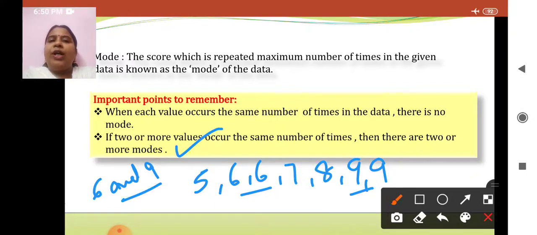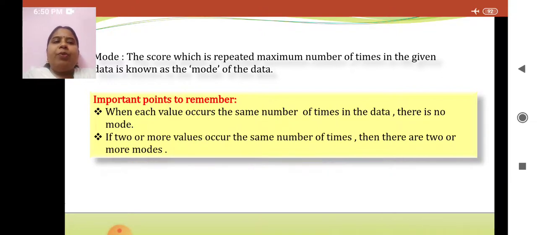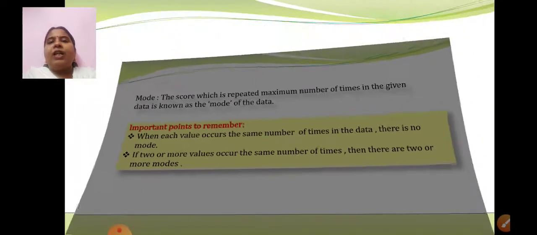If two or more values occur the same number of times, now 6 is repeated two times, 9 is repeated two times. So in such cases there will be two modes, 6 and 9. Okay. So these were the important points that we have learned about mode. First thing is the definition: the score which is repeated the maximum number of times is known as mode, and these two important points. All this we have already done about the three central tendencies, the definitions as well as the important points we have revised.